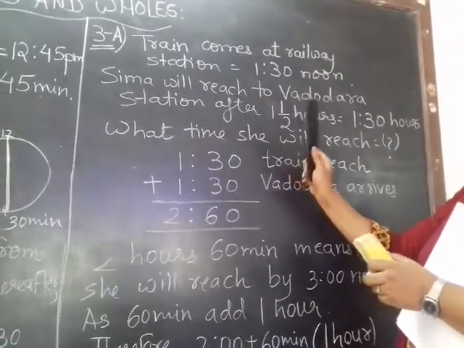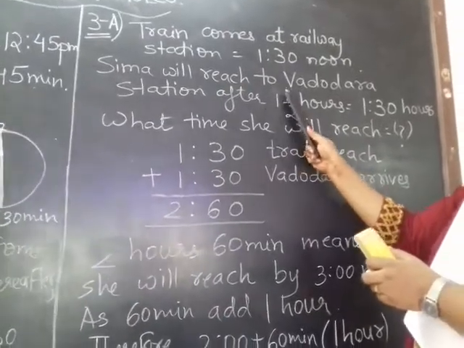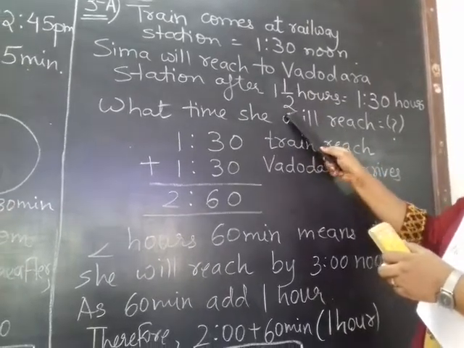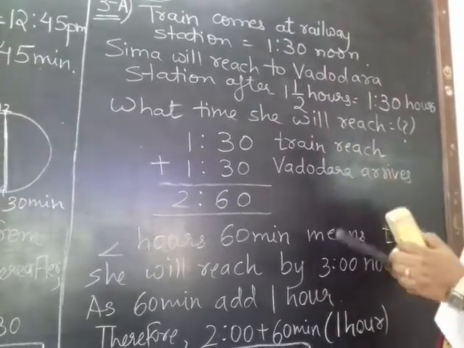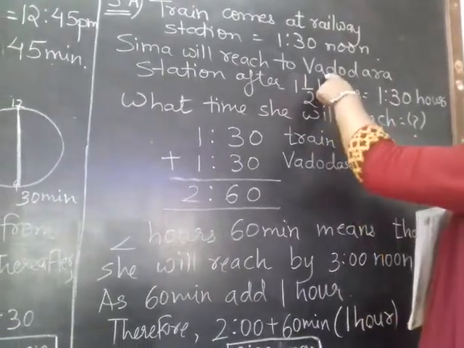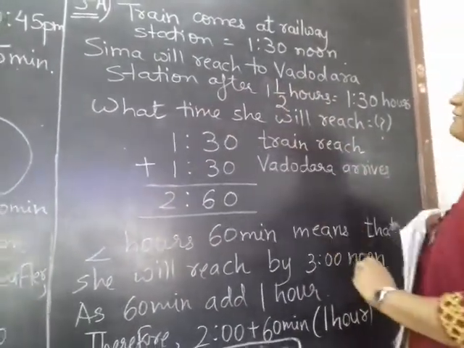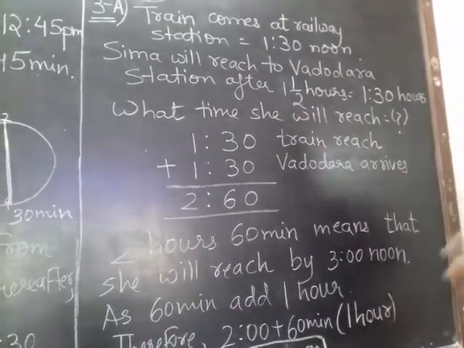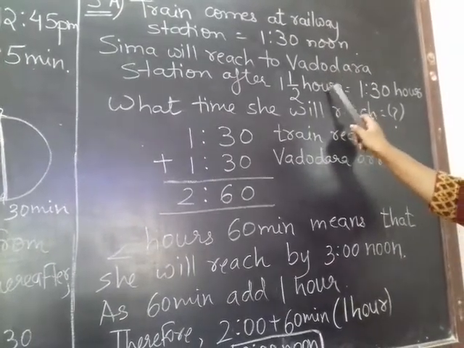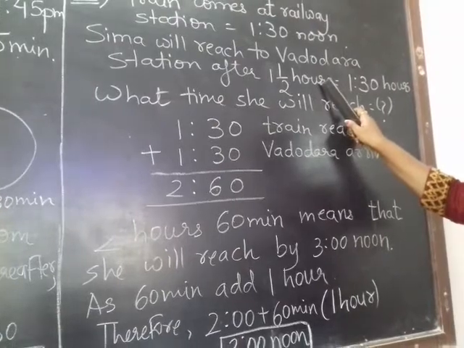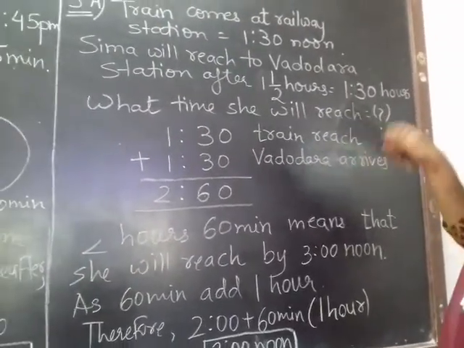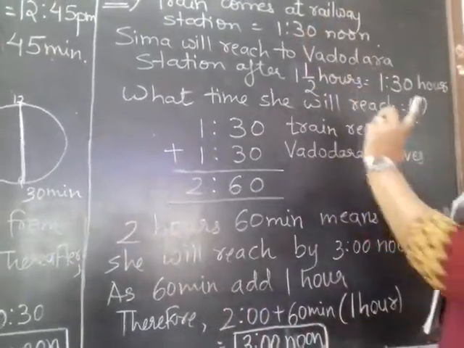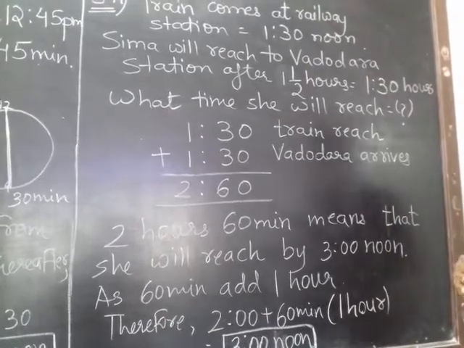So now this one is whole. As I said, in a mixed fraction this is the whole number and this is a proper fraction. So this is one whole hour. So 1 hour and half hour means what? 30 minutes. So then Seema will reach Vadodara station after 1.5 hours, means after 1 hour 30 minutes. Now what time will she reach there? This is after hours. That is, we do not have the exact time by which she is going to reach the Vadodara railway station. It is that she is going to reach Vadodara after 1.5 hours.